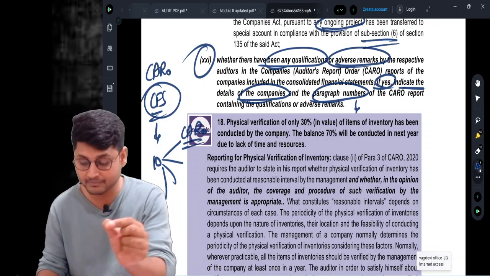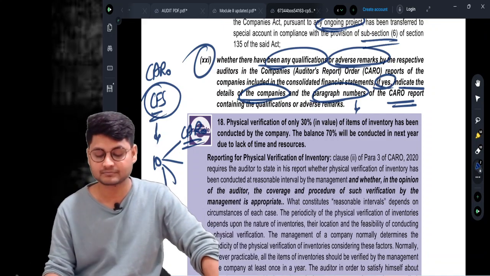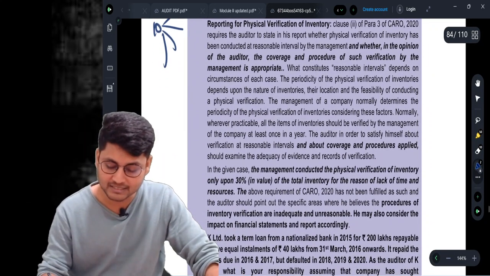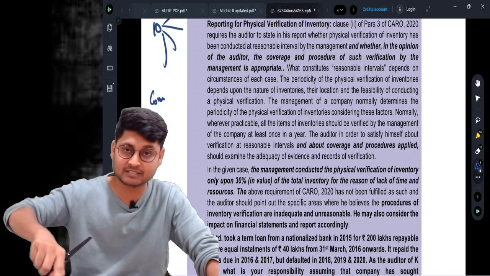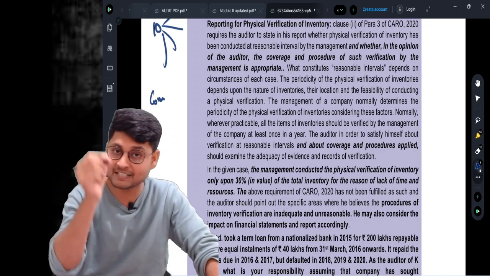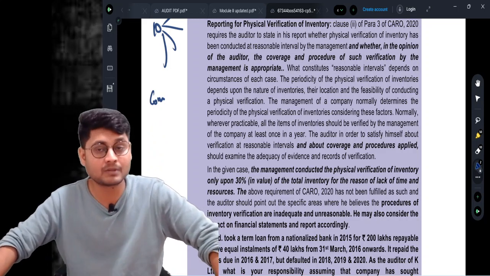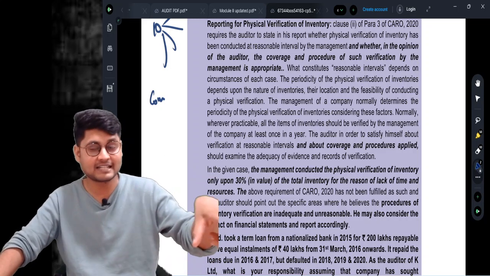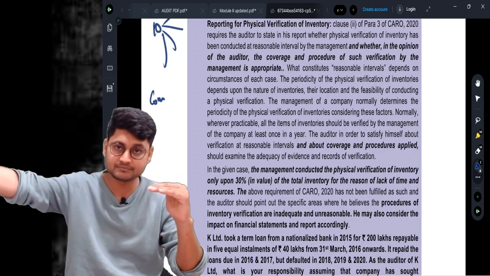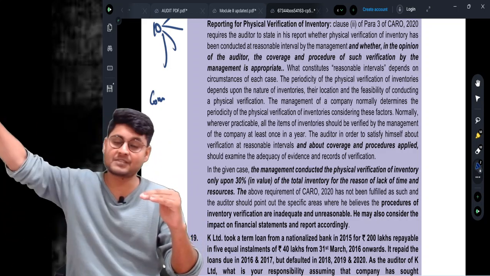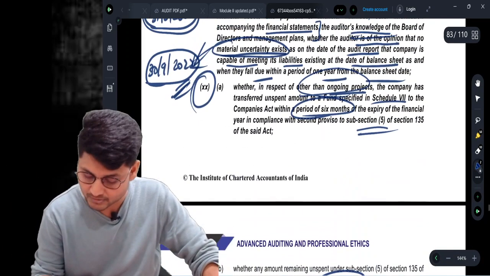The paragraph numbers of the CARO report containing the qualified or adverse remark. In this clause, I need to identify those companies whose CARO contains the qualified or adverse remark, and which paragraph number has the adverse remark, and report that. I am the person who is going to report on consolidated financial statements, and I need to get the information of those companies in whose CARO negative remarks are given by the respective auditors, and in which paragraph number that negative remark is there. That is what is there in clause number 21.